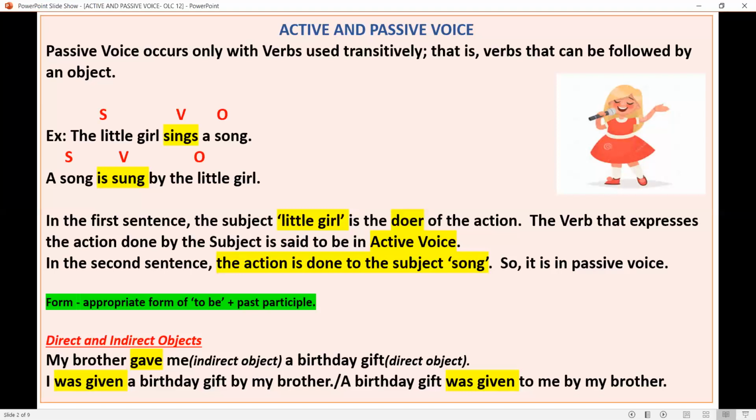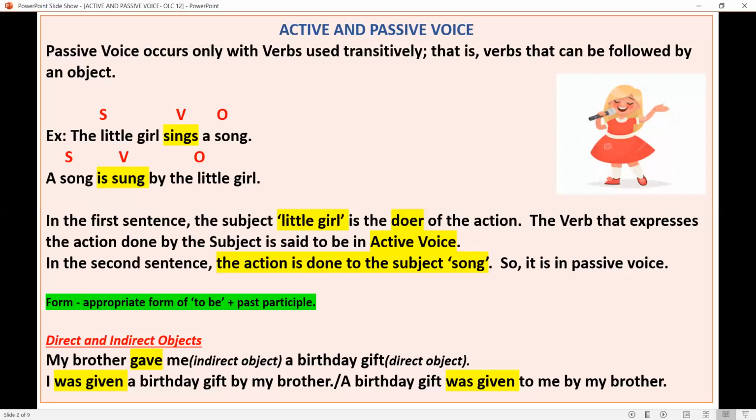A song becomes the subject here. The little girl becomes the object. So the subject in the sentence, which is in active form, becomes the object of the sentence, which is in passive voice. And the object becomes the subject. The form of the verb also changes, but the meaning doesn't change.